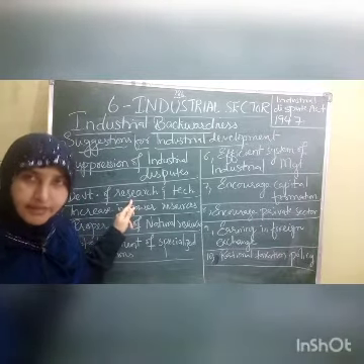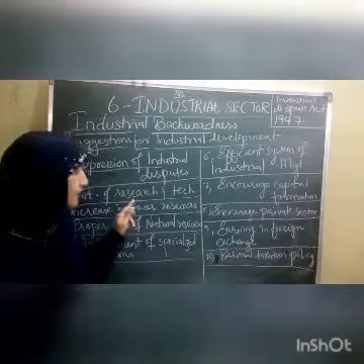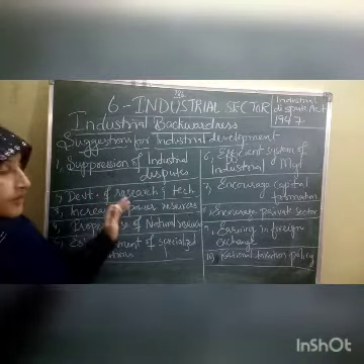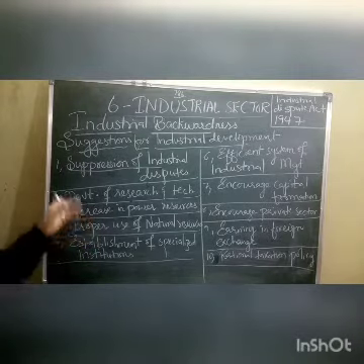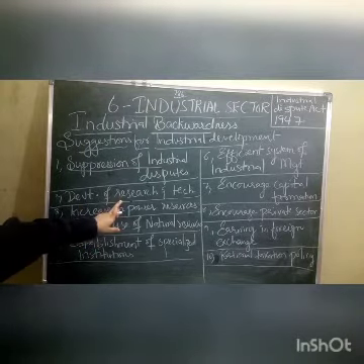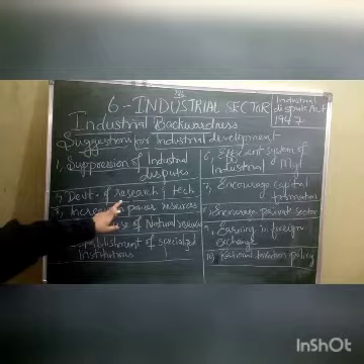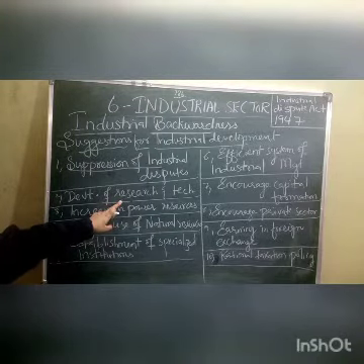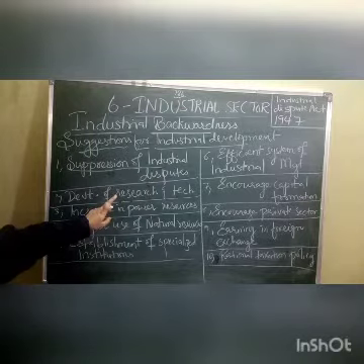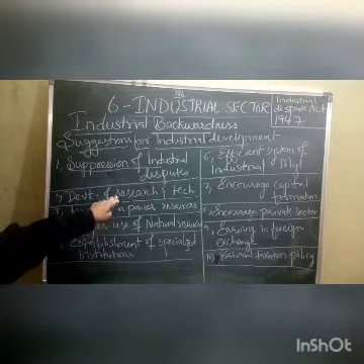So now the government has taken up a program under which research and technological development was started. Scientific and technical support was given, through which we can expect many developments. So development of research and technology is helpful to improve the production of industries.